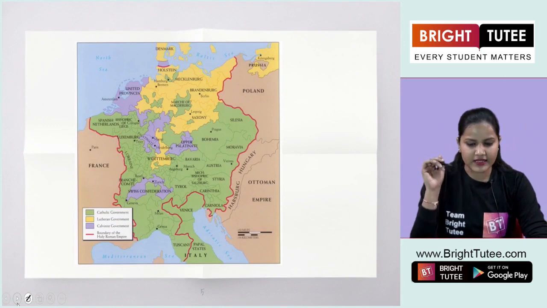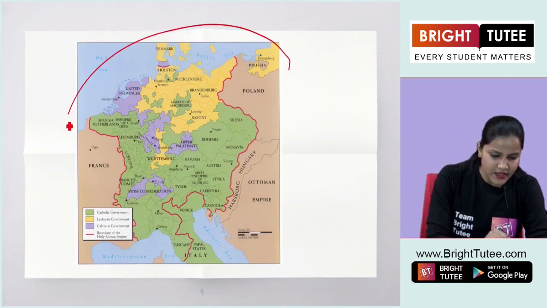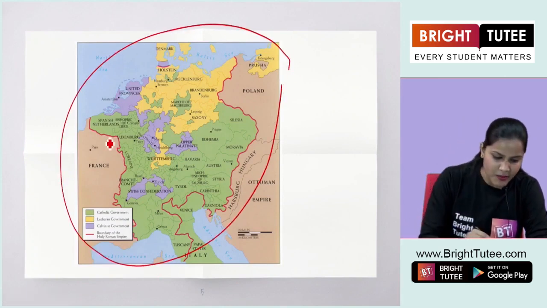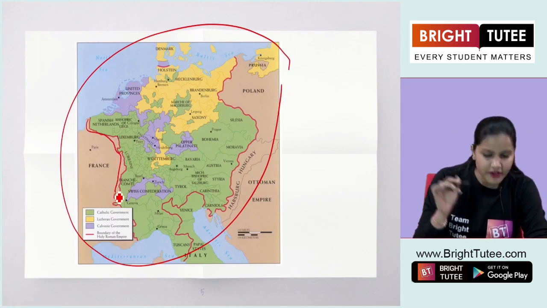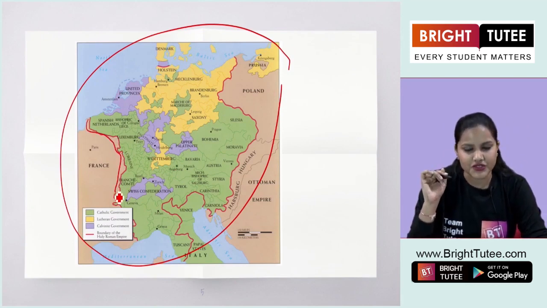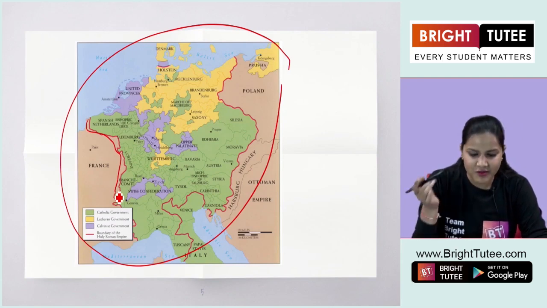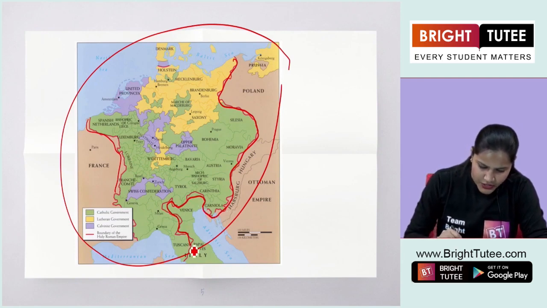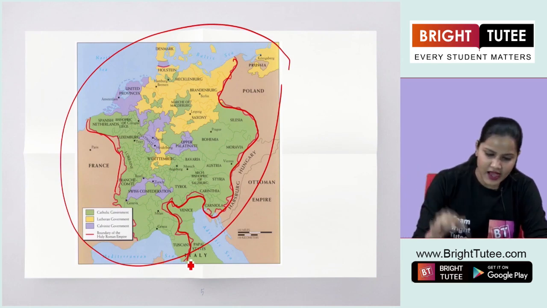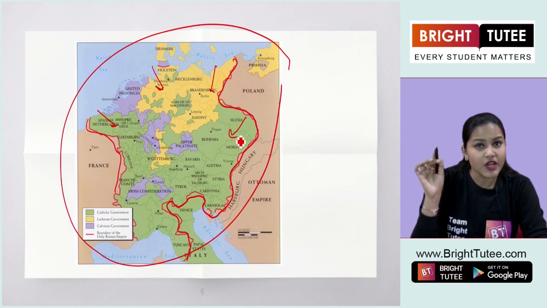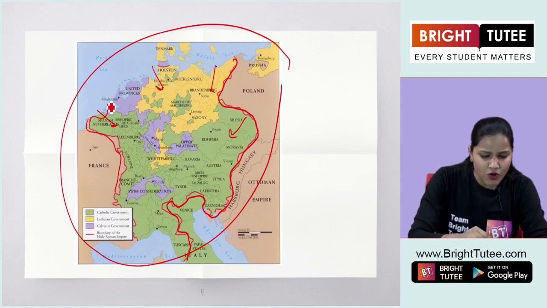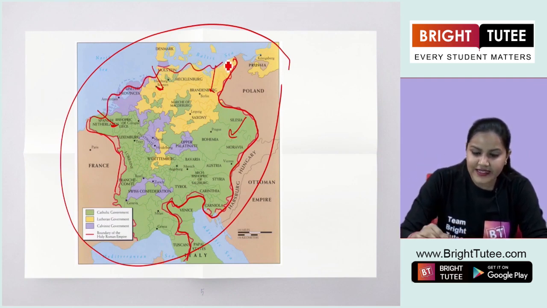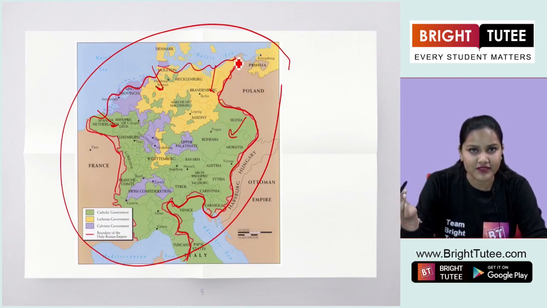Now let's have a look at this image here. You can see the map. Now this is the map of the Holy Roman Empire during the Middle Ages. This is the map of Europe, I must say that. So you can see the red boundary here. This is the boundary of the Holy Roman Empire, and as you can see, different provinces, right? During that period, there was no concept of a defined territory that we have today, right?